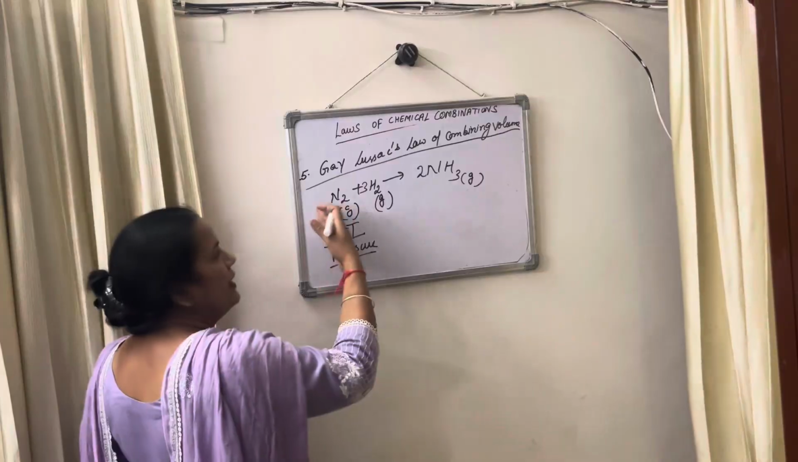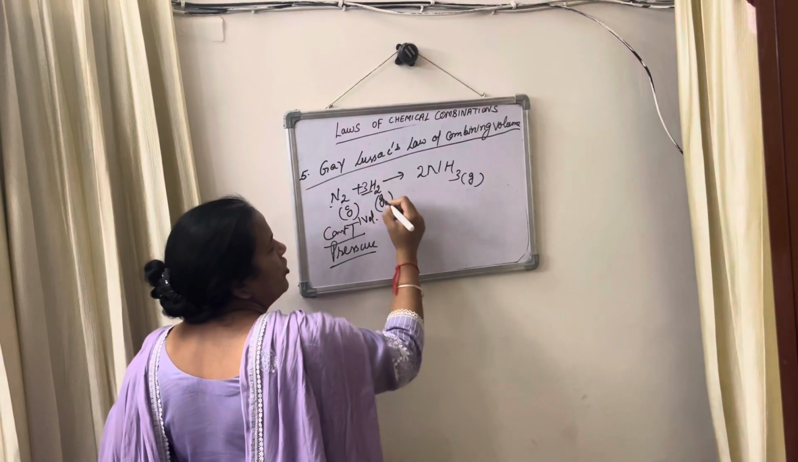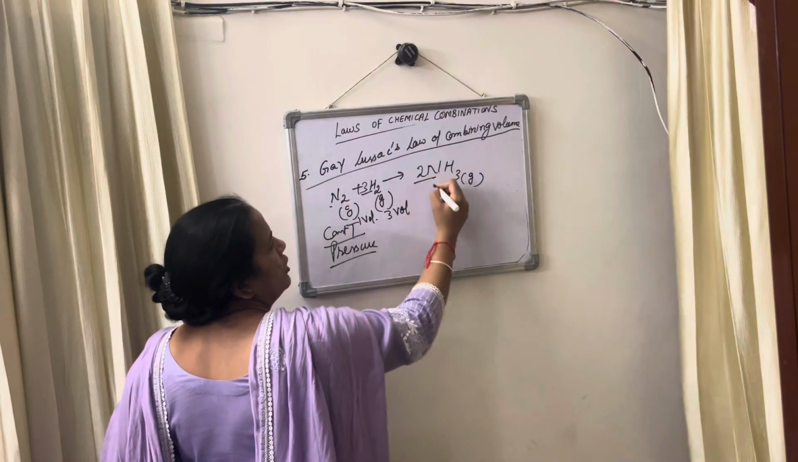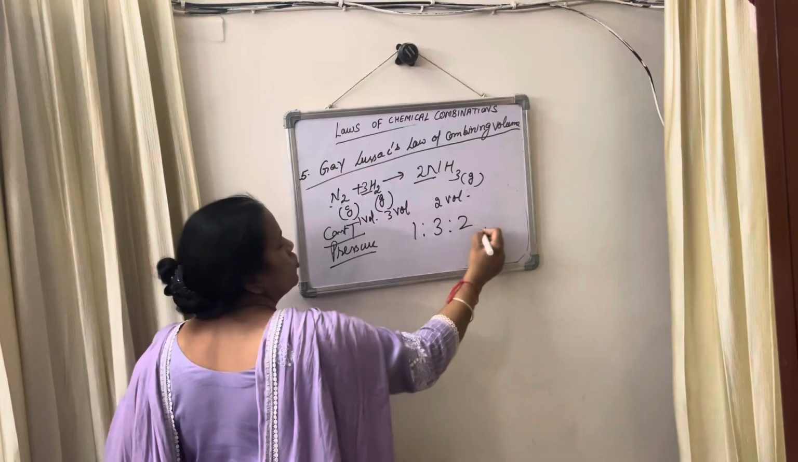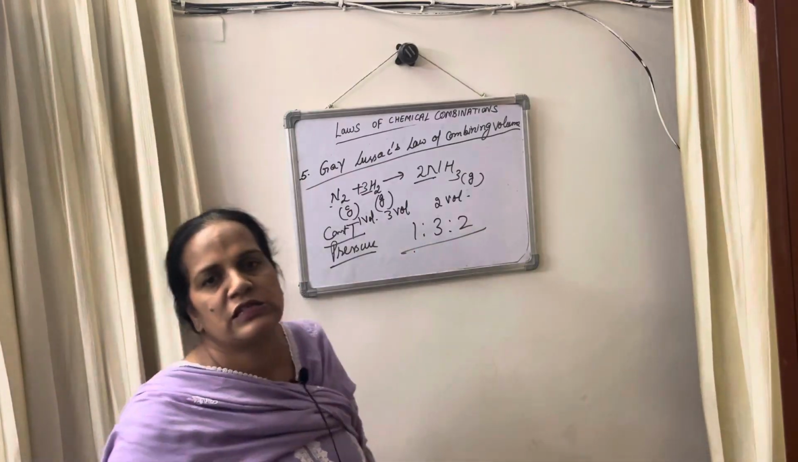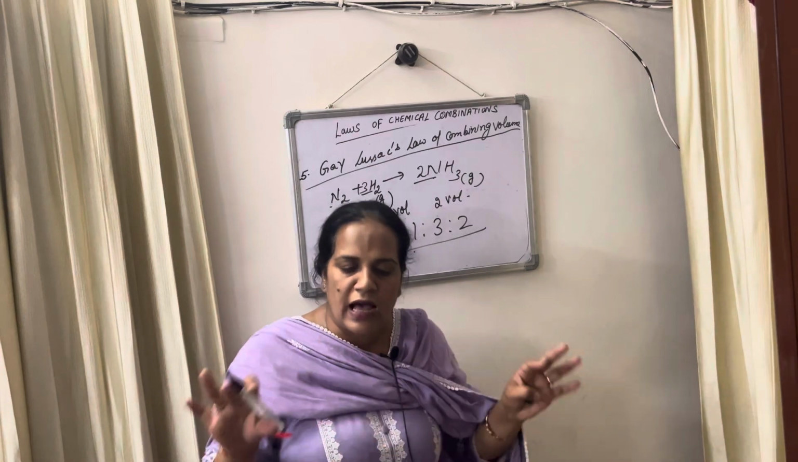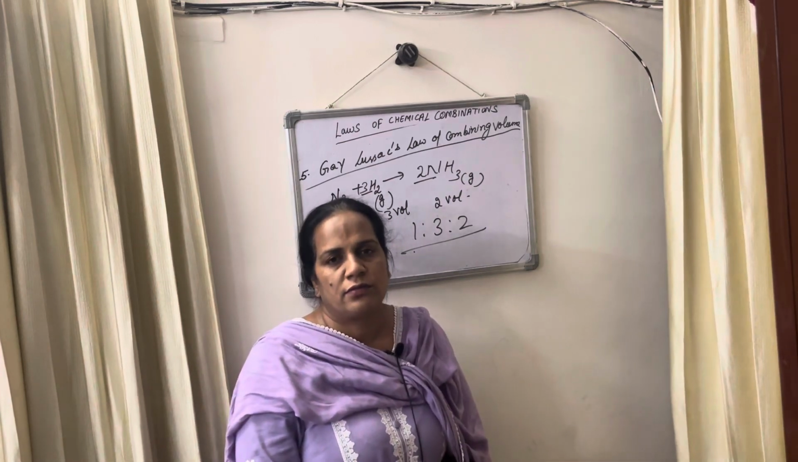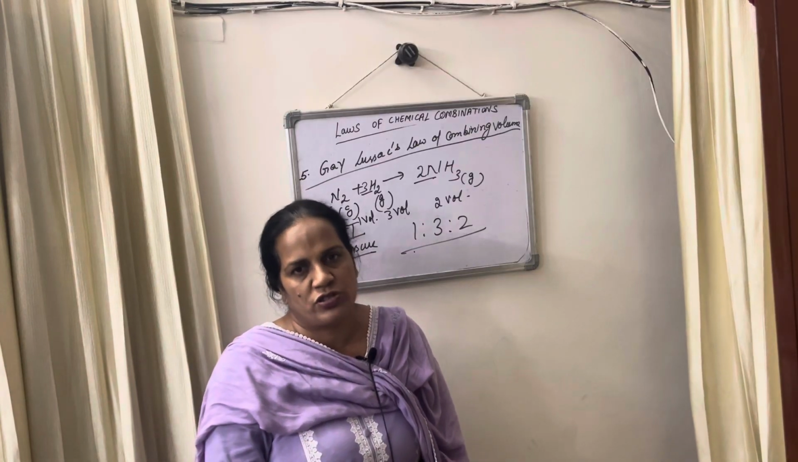For example, in this equation, 1 volume, here 3, so 3 volumes, here 2, so 2 volumes. The ratio is 1:3:2. This is Gay-Lussac's law of combining volume, and this is all about the gaseous law of chemical combinations.